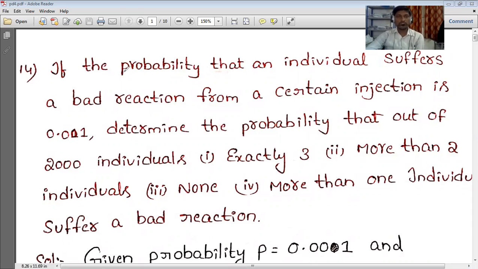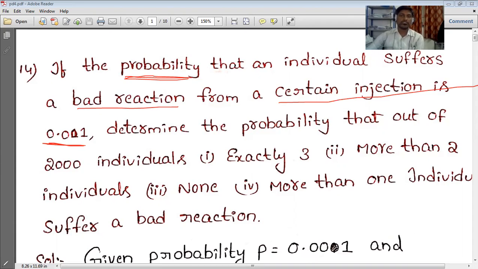For getting that bad reaction, they are giving the probability 0.001. So the possibility of a bad reaction from a certain injection is here,